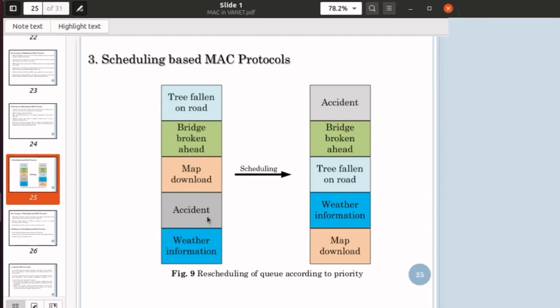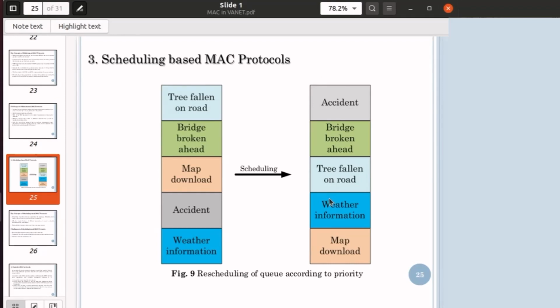So after scheduling, the accident message is scheduled first in the queue. Second message is bridge broken ahead. Third message is tree fallen on road. Fourth is weather information, and the fifth one is map download. Okay, I have arranged the queue according to priority. The accident message will be transmitted first, after that this message, then all these messages.